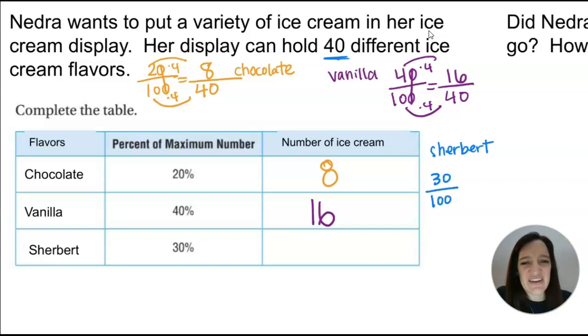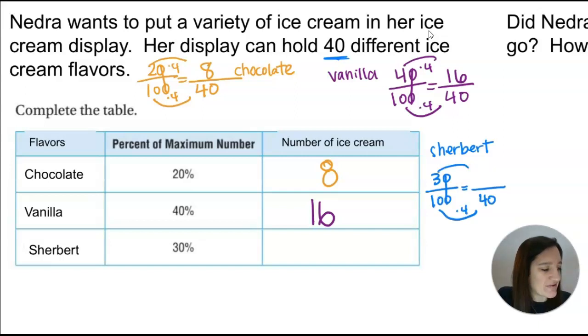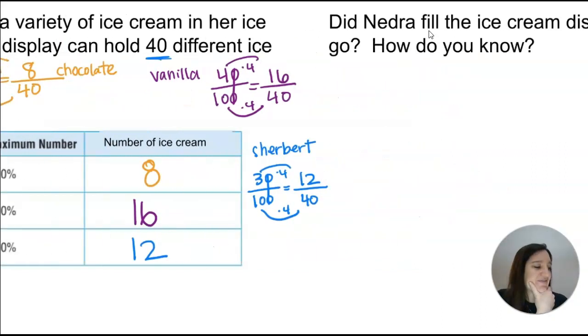This is wrong. I feel like chocolate should be like 90% because chocolate ice cream flavors are the best. Vanilla is pretty good, but sherbet, no. No, thank you. Oh well, we'll still figure it out. 10 times 4, 3 times 4 gives you 12. Okay, so out of the 40 different flavors, we have chocolate, vanilla, and sherbet, and that's how many of each there are in the display of 40.